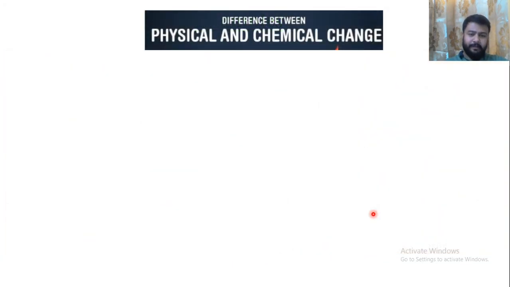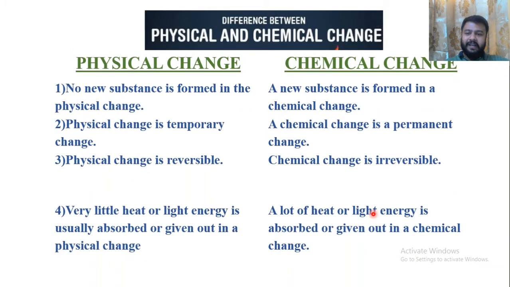Now we will discuss the difference between physical and chemical change. The first difference is the definition itself: no new substance is formed in a physical change, but in the case of chemical change, there is a new substance formed. Second point, physical change is a temporary change, but a chemical change is a permanent change. So physical change is reversible, that is, we can reverse the physical change.